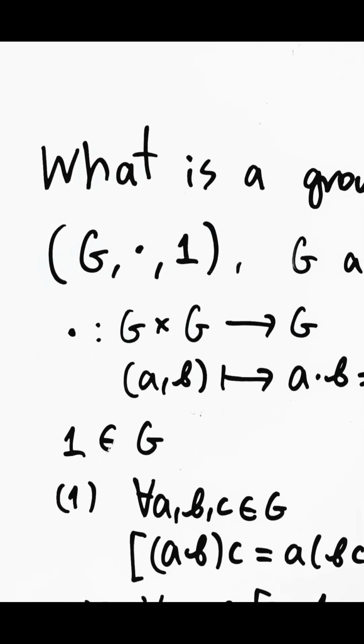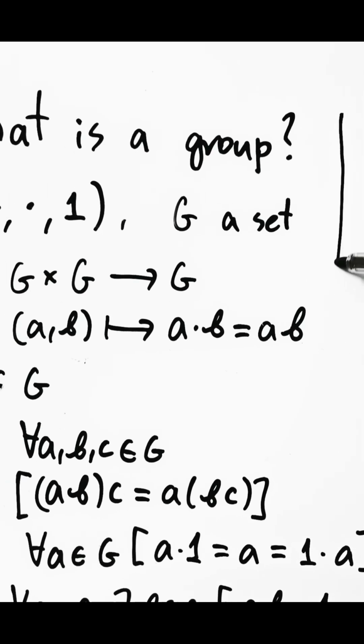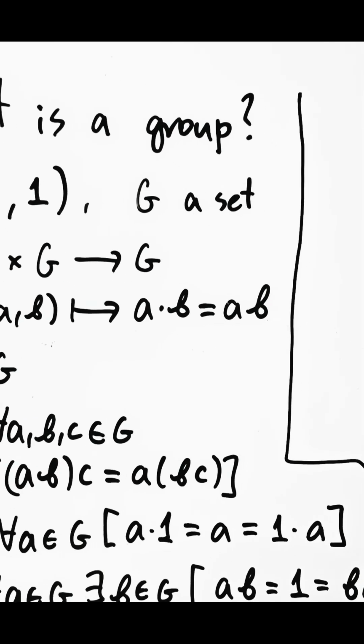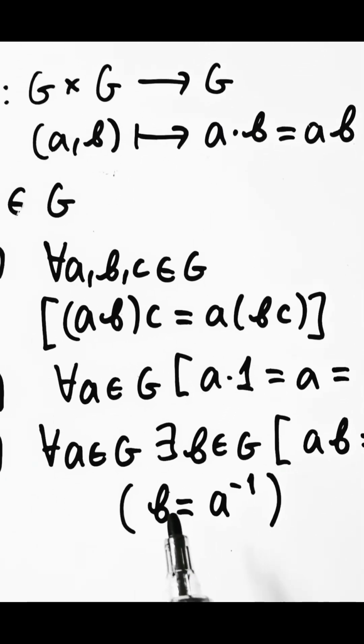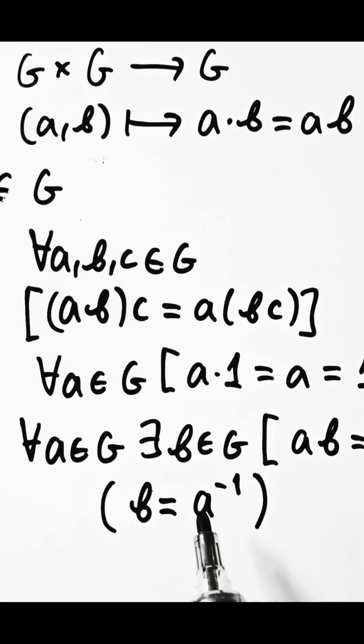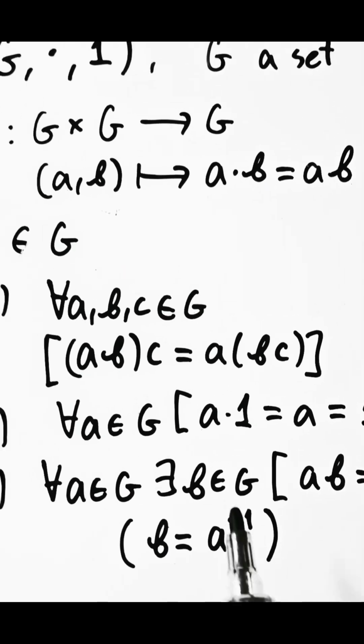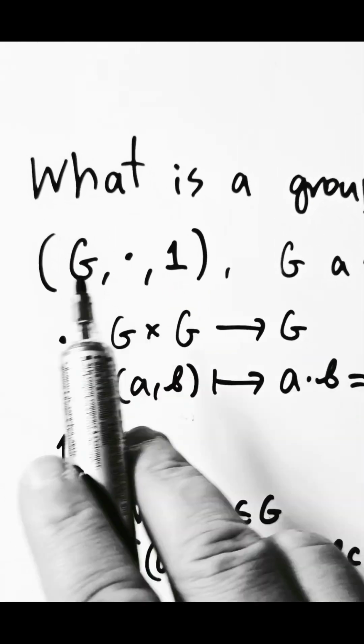There are alternative ways of defining a group. Some authors prefer to include the information of how to get the B from each A, specifically the unary operation of taking the inverse, as part of the structure.